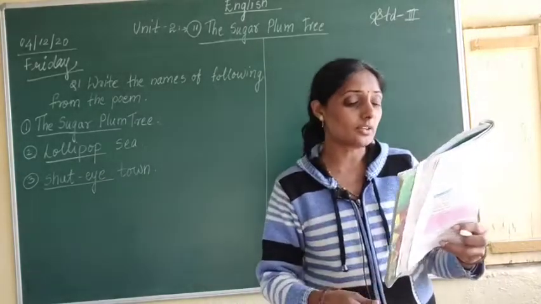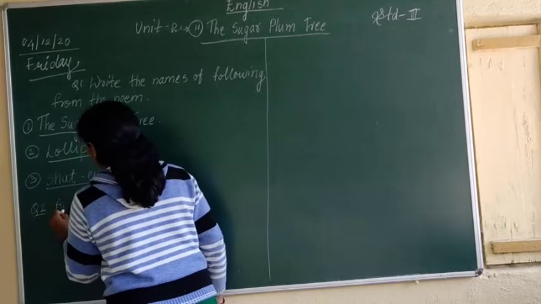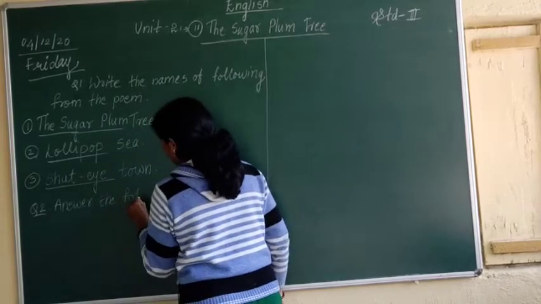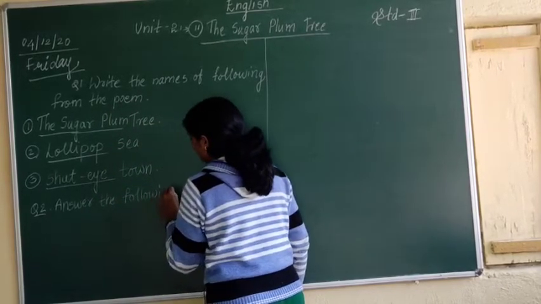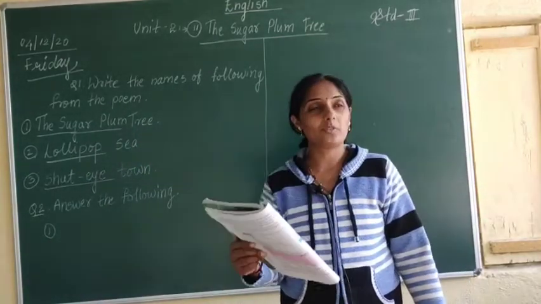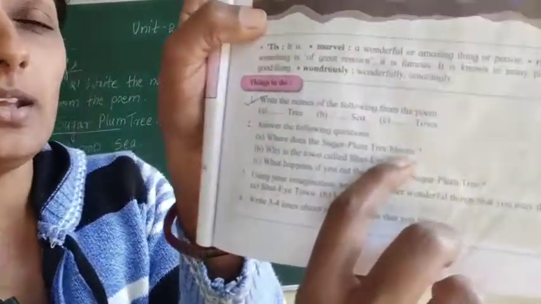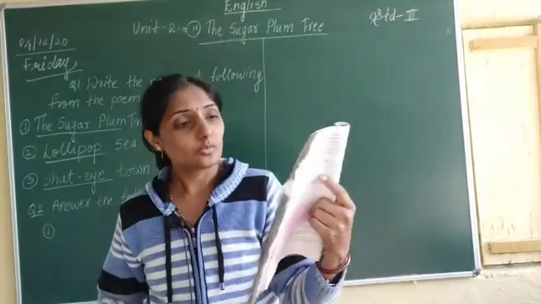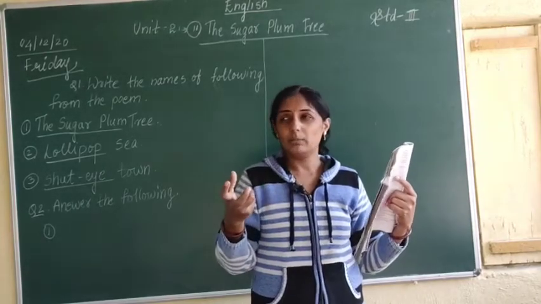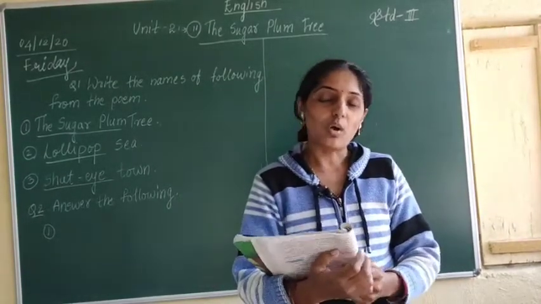Now the second question, answer the following questions. The first one which is given here is, where does the sugar plum tree bloom? Where did the sugar plum tree bloom, where did it grow, what do we call that in Marathi, where does it grow? Then here the answer is, it blooms on the shore of lollipop sea.